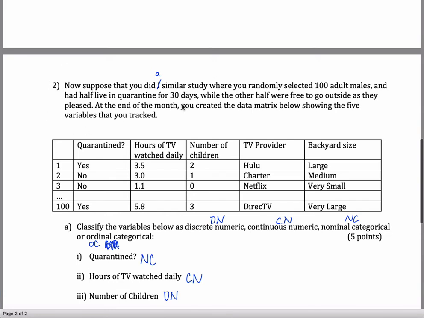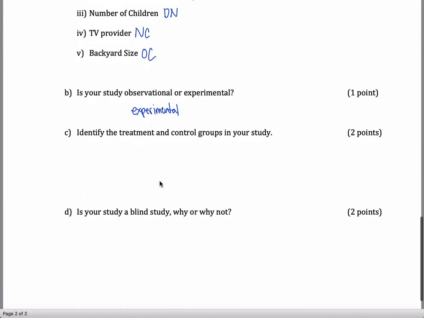So the ones that are in quarantine are the ones that are doing the thing that you're studying. Your treatment group will be the 50 people, adult males, that are in quarantine. And your control group will be the 50 that aren't in quarantine, the other 50, sure.